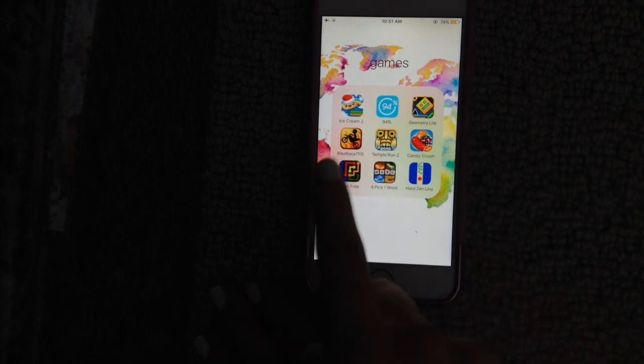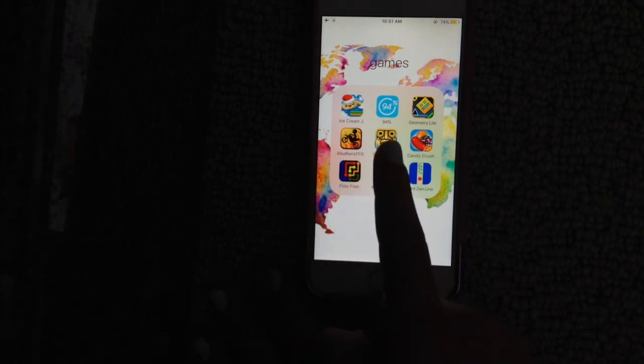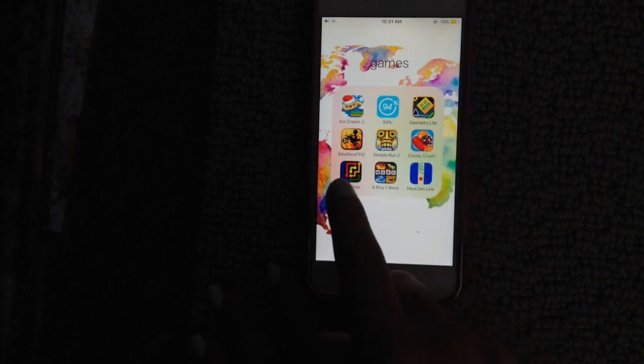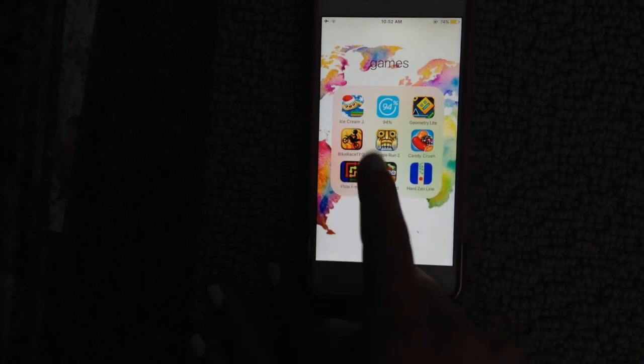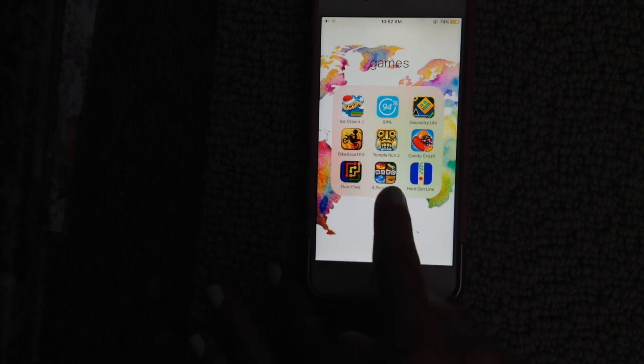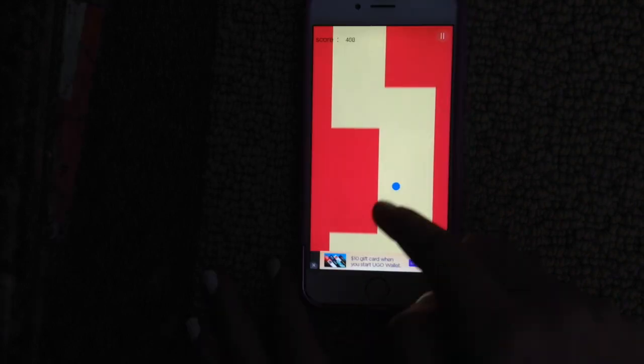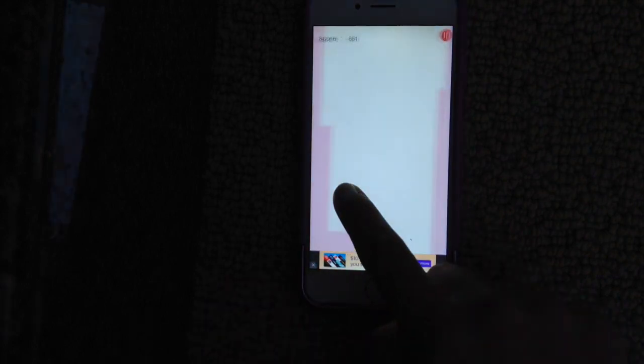Then I have Bike Race, and it's just a bike and it gives you tracks and you just race around them. Temple Run, pretty sure everyone knows what it is. Candy Crush, where you just try to match candies together. Flow is just what the picture is. You just try and match colors together. 4 Picks 1 Word, where you have 4 pictures and you find out a common word. And then Hard Zen Line. Okay, I suck, but basically you have to try and not touch the red.